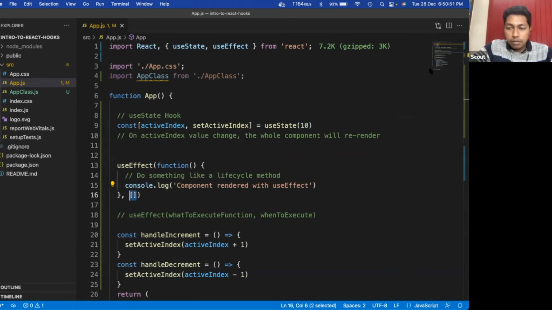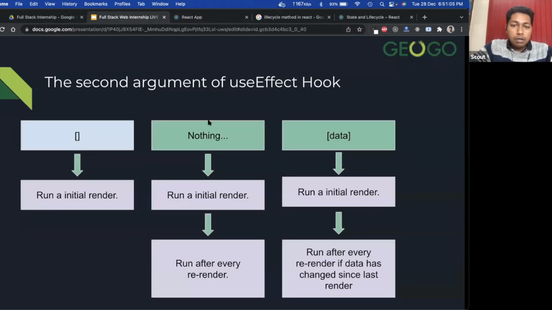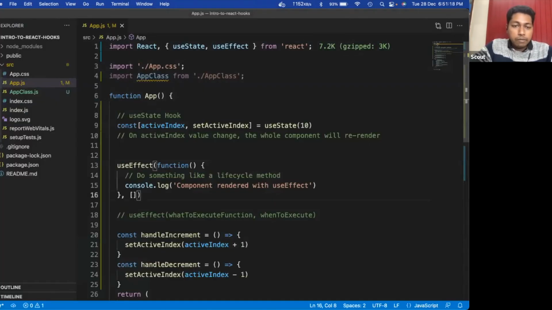Okay, great. So that means it is rendering only on the very first render, and it is not re-rendering anywhere, means it is not executing for any other re-renders. Let's check the second thing. So if we give nothing, then it will run in the initial render and it will run in every render. Let's see. So let's remove these third braces.